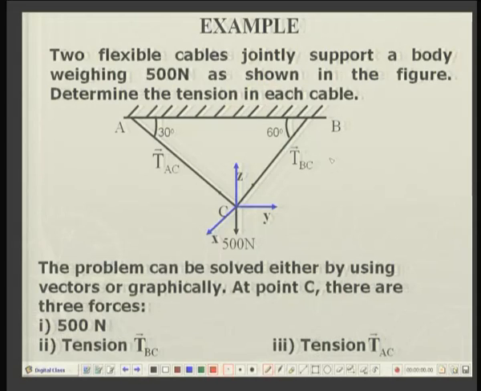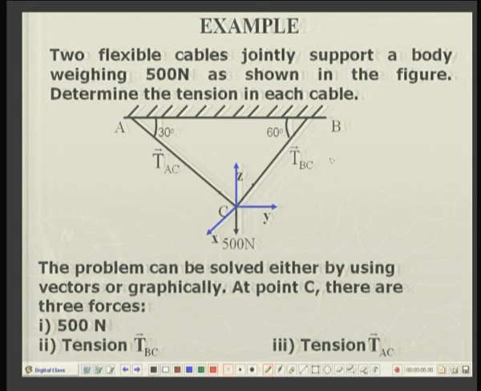Let us now fix our ideas about the conditions of equilibrium by taking some examples. First, I will take up the example of concurrent forces and then rigid bodies. So, the first example deals with two flexible cables, cables AC and BC.